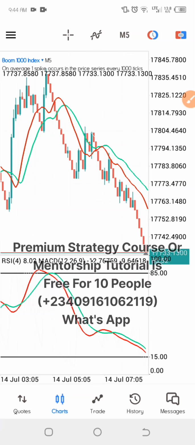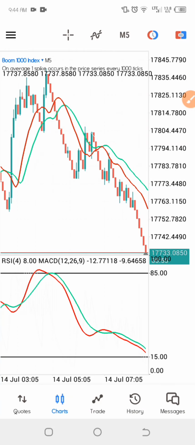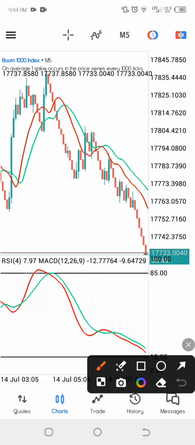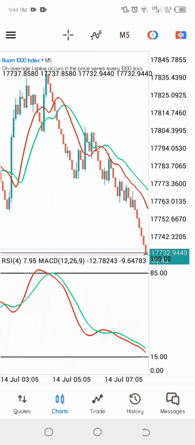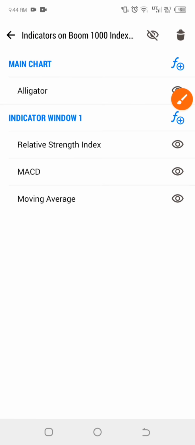First, I want to talk about the settings for the strategy, then we dive into how you can use it. So let's talk about the settings. We just go to where we add all the indicators. Click on it, and these are all the indicators we are going to be using for this strategy.